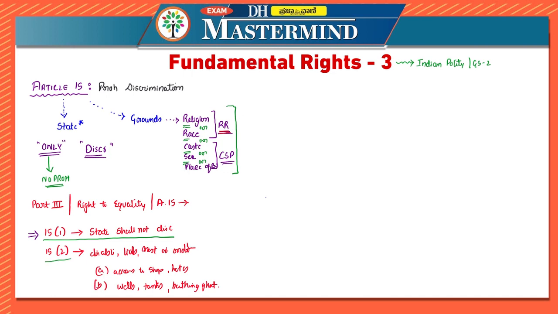The second one says that there should not be any discrimination on these bases with respect to disability, liability, or use of access to shops, that is, access to shops, hotels, or restaurants, etc. On the basis of these grounds mentioned in Article 15, any citizen cannot be denied access to shops or hotels or places of entertainment. That is, let's say they belong to so and so race or so and so caste, so that is why they are not allowed into so and so restaurant.